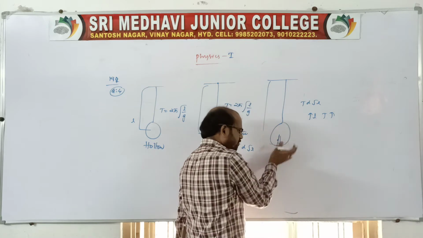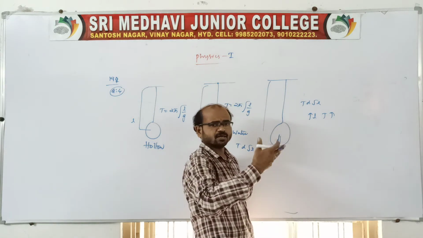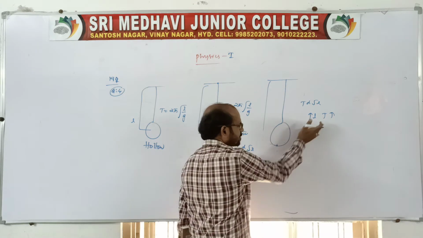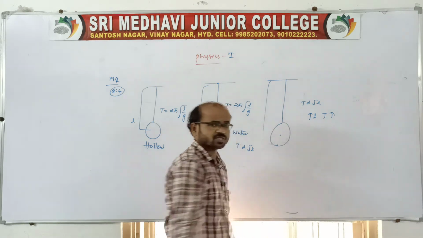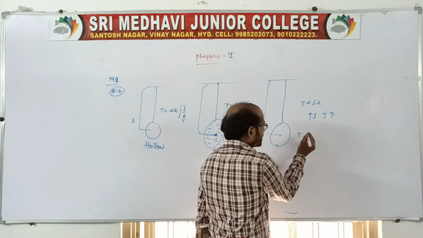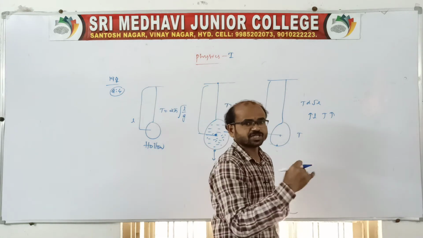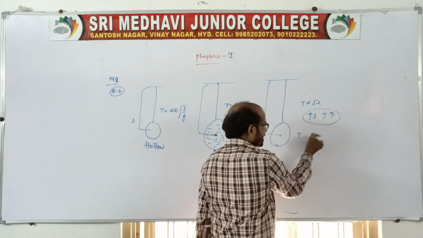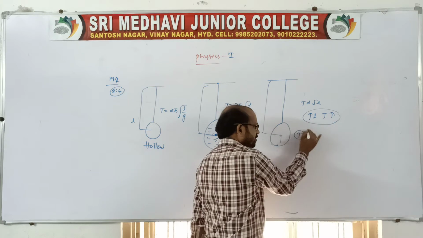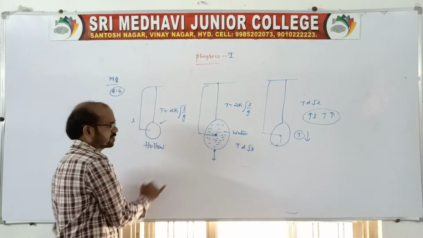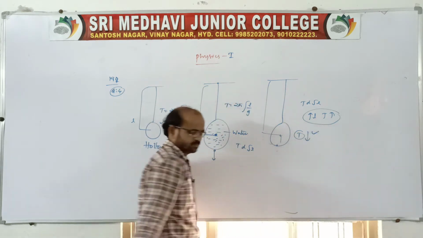When the water has completely drained out, the center of mass position comes back to the same position. Then the time period decreases to the initial value, because first it is increasing, then it reaches the same position again, no? Therefore the time period decreases. That means whatever the initial value was, it will be the same again.